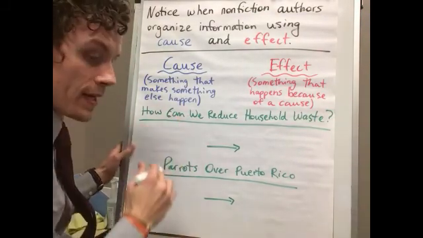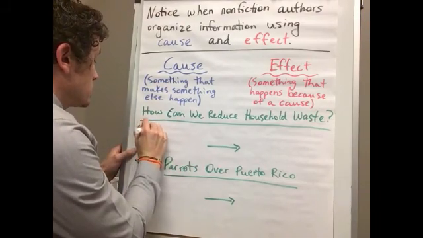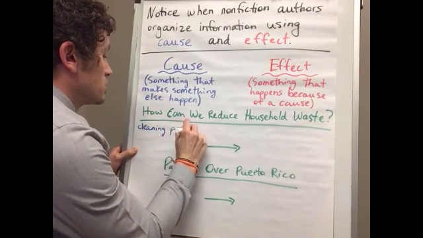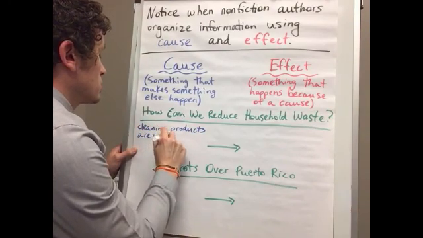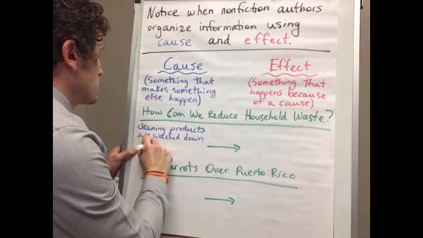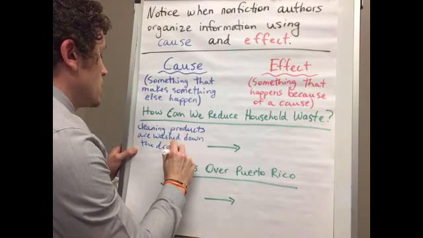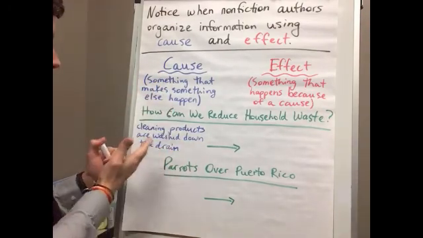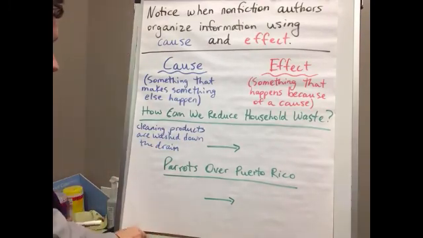Well, cleaning products are washed down the drain. So here we have the cause. Cleaning products are washed down the drain. So what is the effect of that?